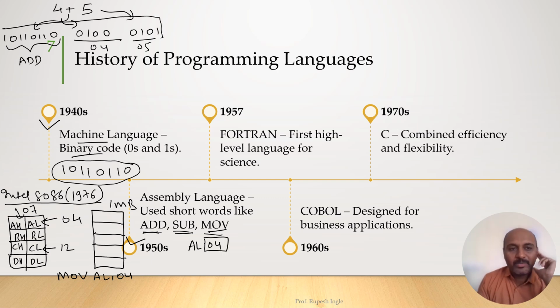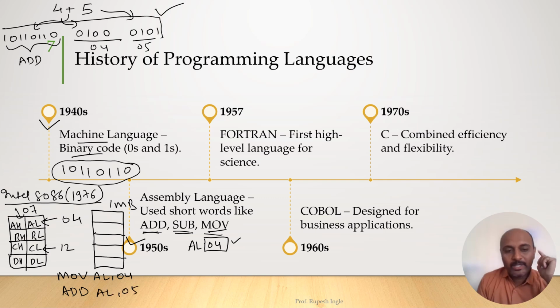Now let us perform the above operation, the addition of 4 and 5. If you want to add two numbers, 4 and 5, we will move one number into one of the registers. Here we are moving 04 into AL, so AL has 4. Now to add 5, we write the addition instruction: ADD AL, 05.